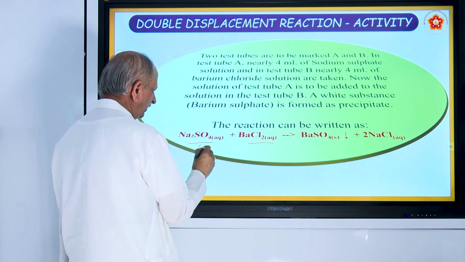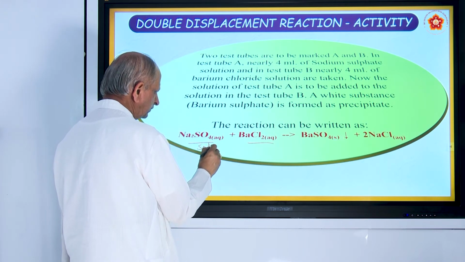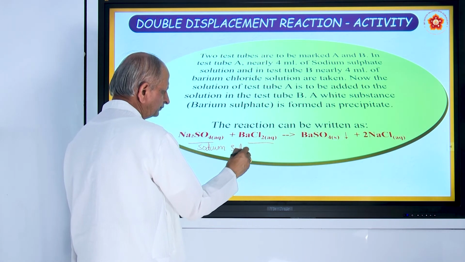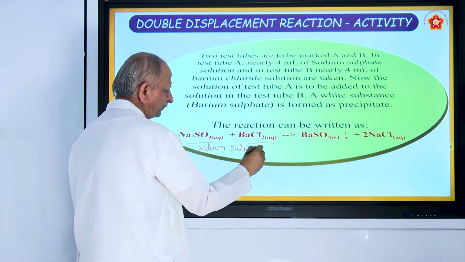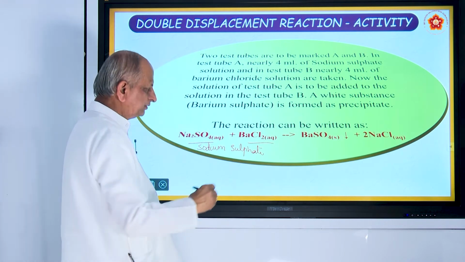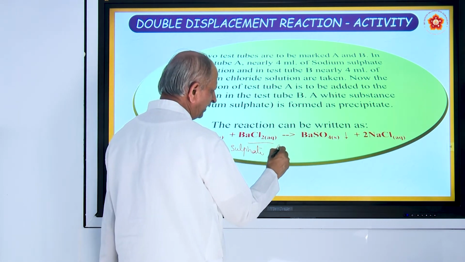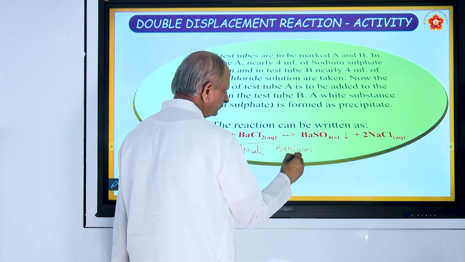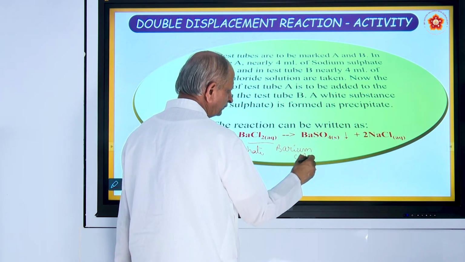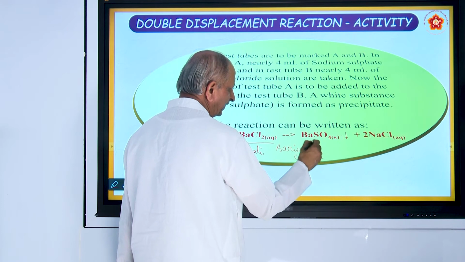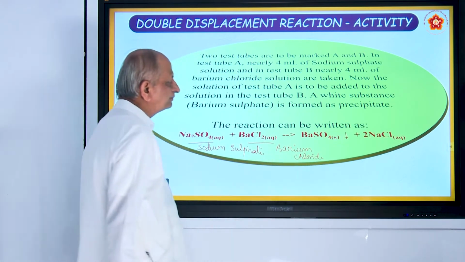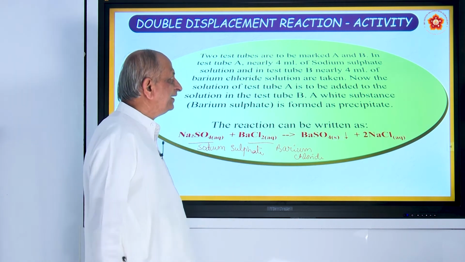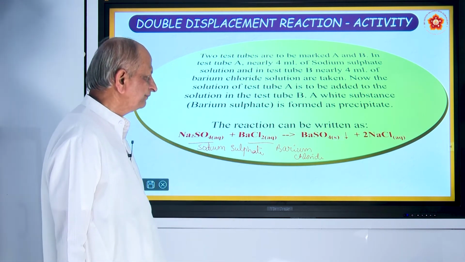Sodium sulphate. And BaCl2 means what? Barium chloride. That becomes barium sulphate plus sodium chloride. Why does it happen? That is because of double displacement reactivity.